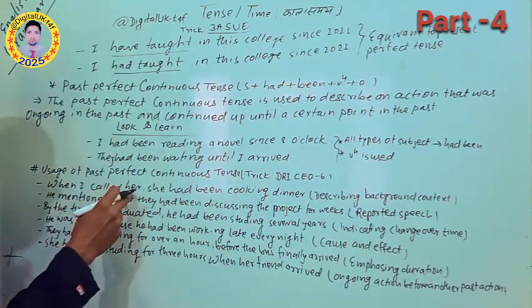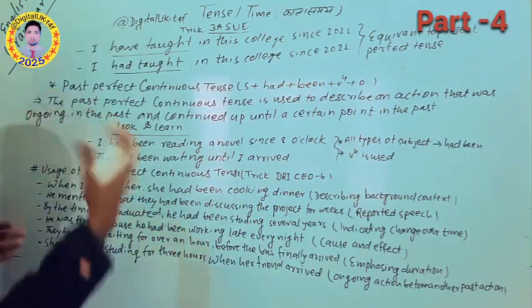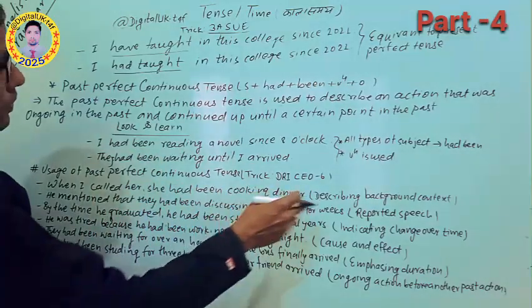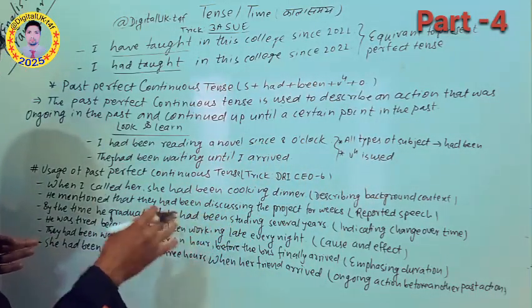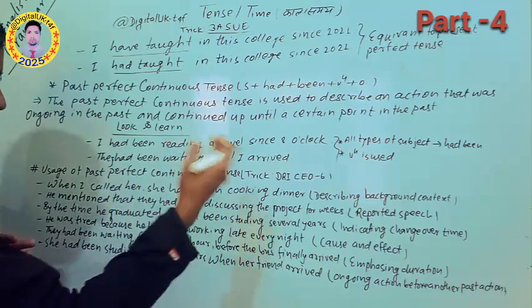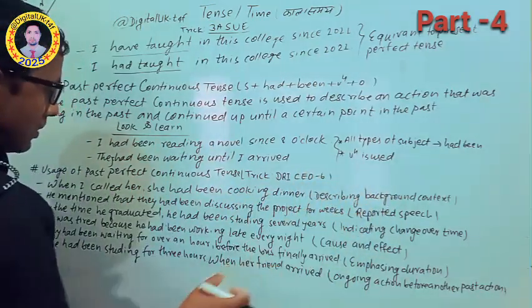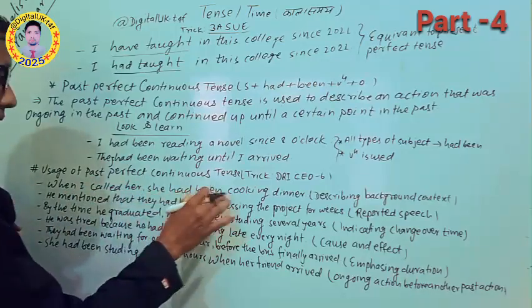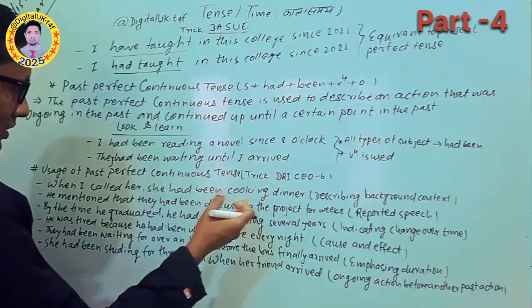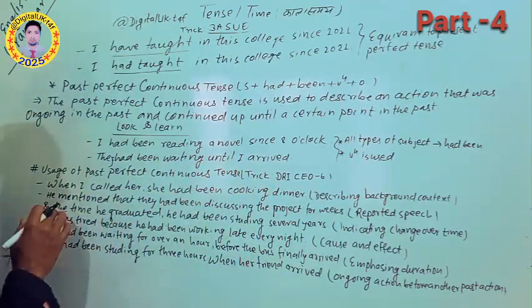When I called her, she had been cooking dinner. So before calling, what was she doing? Cooking dinner. So it describes the background. Whenever we describe the background of an action, that becomes the past perfect continuous.